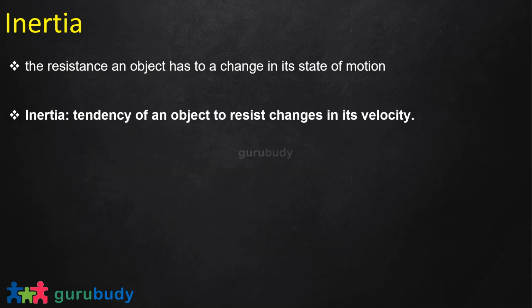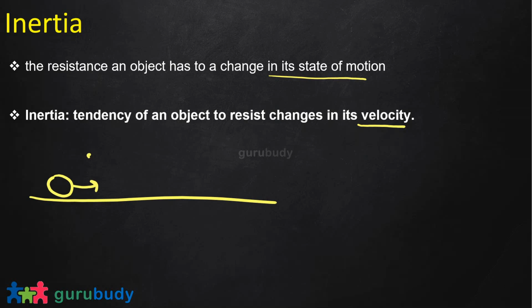Now we talked about state of motion, and we know from our previous lecture that the state of motion can also be described by velocity. So any object which is moving with a certain velocity will have inertia. So the ball which was moving before, let's say it is moving with 5 meters per second in this direction, will have inertia if you want to change that velocity. If you want to make it 6 meters per second, the ball will provide some resistance.